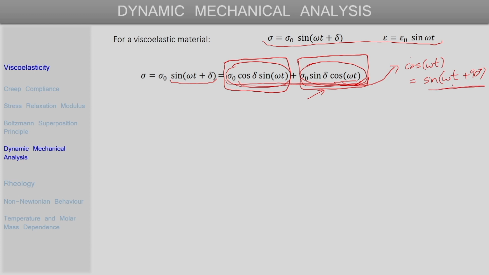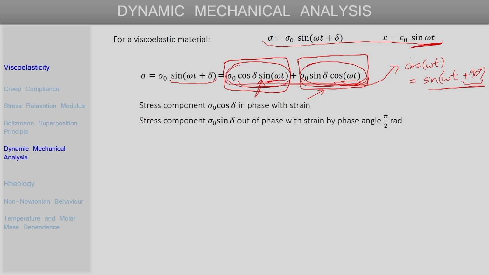We see that this component has that extra phase angle compared to the strain. So, this component leads the strain by an angle of 90 degrees, whereas the component of stress sigma naught cos delta, that is what we have written here, is in phase with the strain, and the second component sigma naught sin delta is out of phase with the strain by the angle pi by 2 radian.